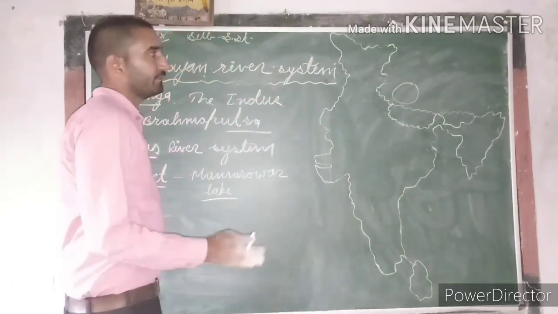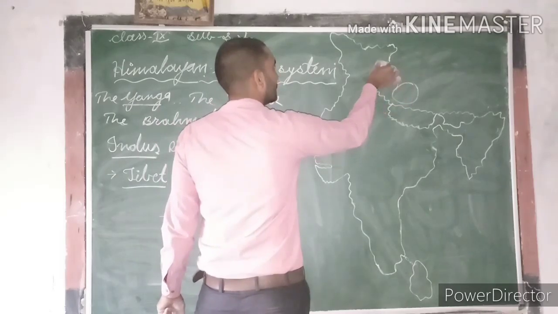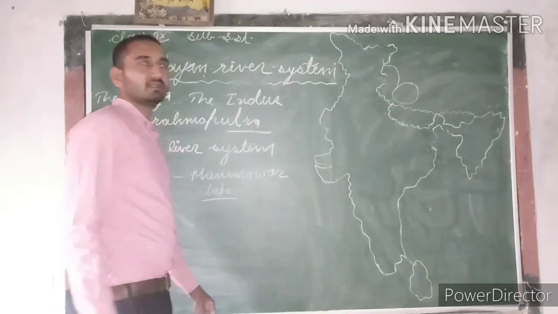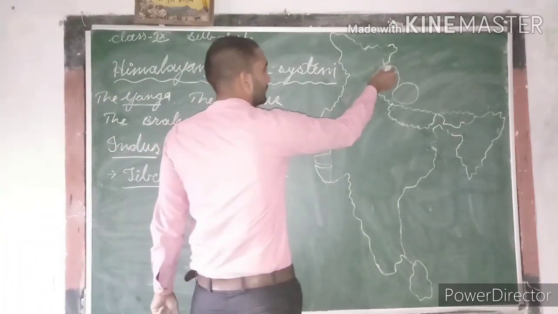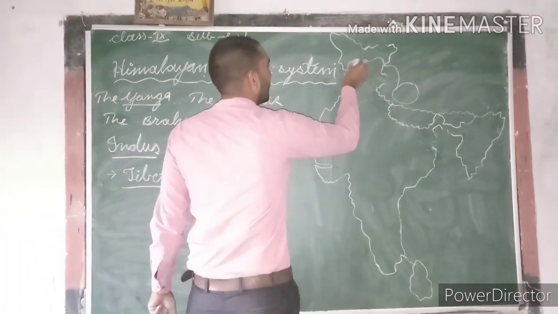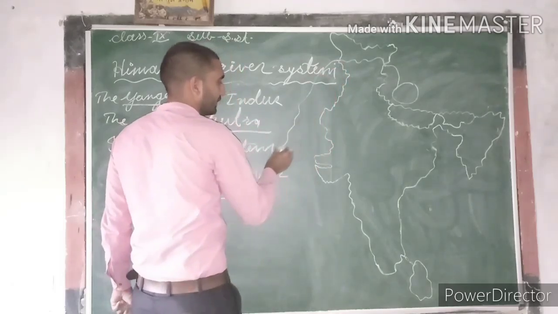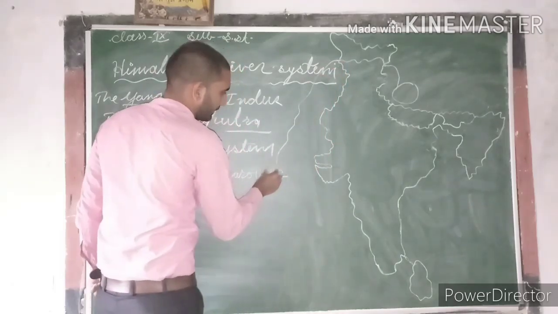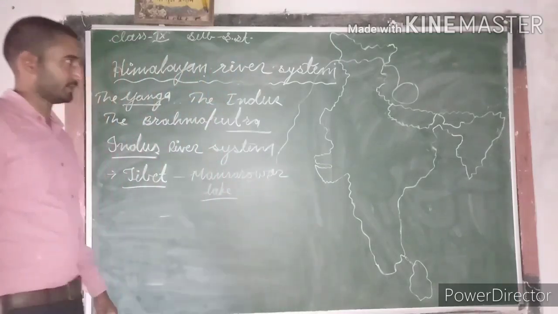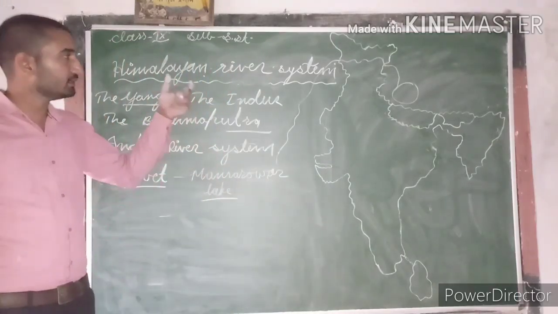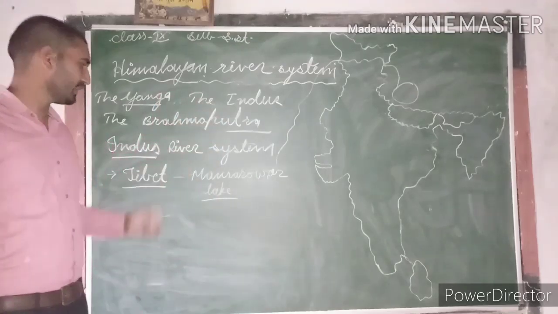After that it flows westwards and then enters Ladakh, which means it enters India from Ladakh. After Ladakh it flows in Kashmir, and then finally enters Pakistan, and in this way reaches the Arabian Sea. So finally the Indus river drains its water into the Arabian Sea.